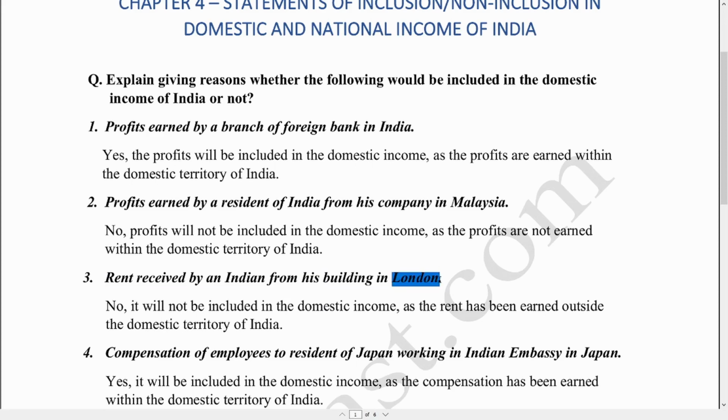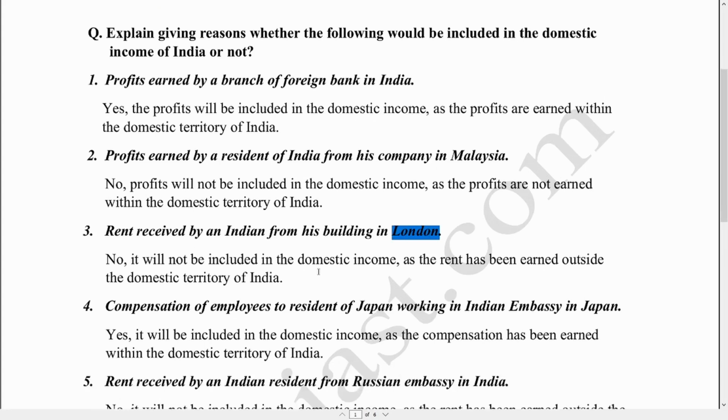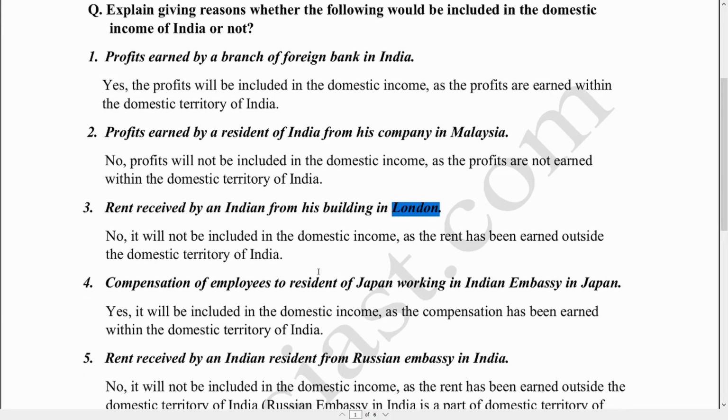London again is not within the domestic territory, it is located outside the domestic territory of India. And according to the concept of domestic income, we have to take into consideration only those incomes which are generated within the domestic territory of India.